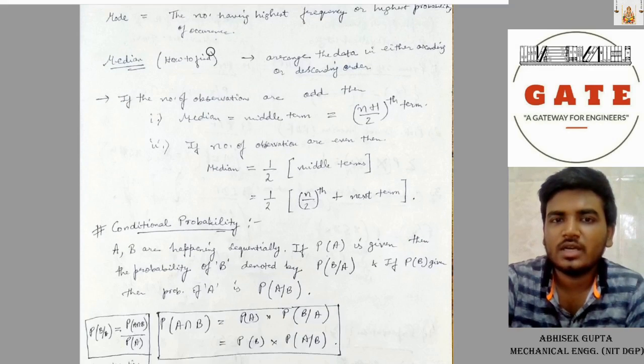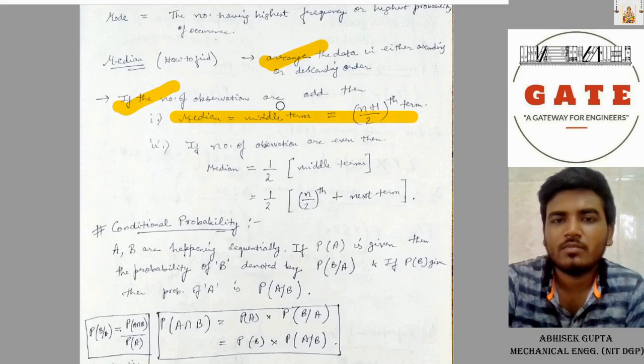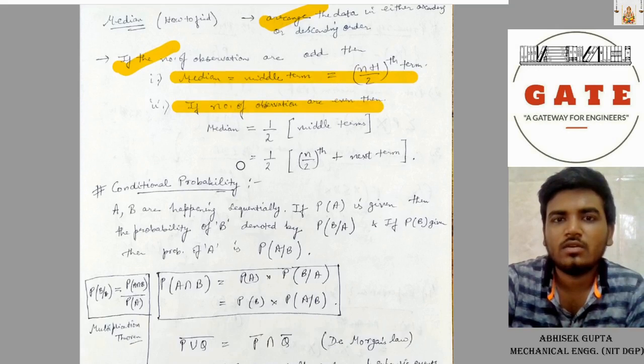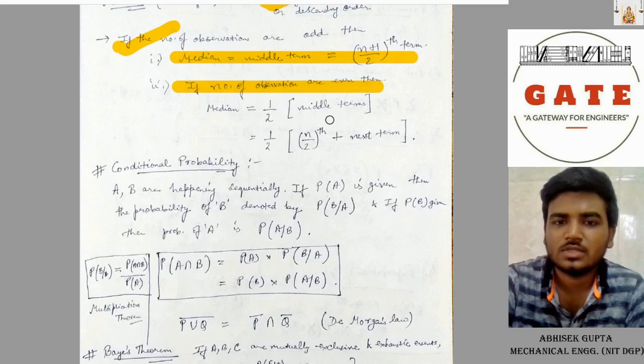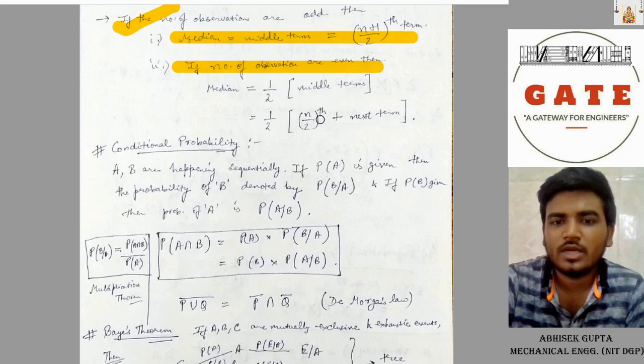Median. How to find the median? Arrange the given data in either ascending or descending order. Then if the number of observations is odd, the median equals the middle term, the (n plus 1) by 2th term. If the number of observations is even, then the median equals half of the sum of the middle terms. There will be two middle terms, the n by 2th term plus the next term.